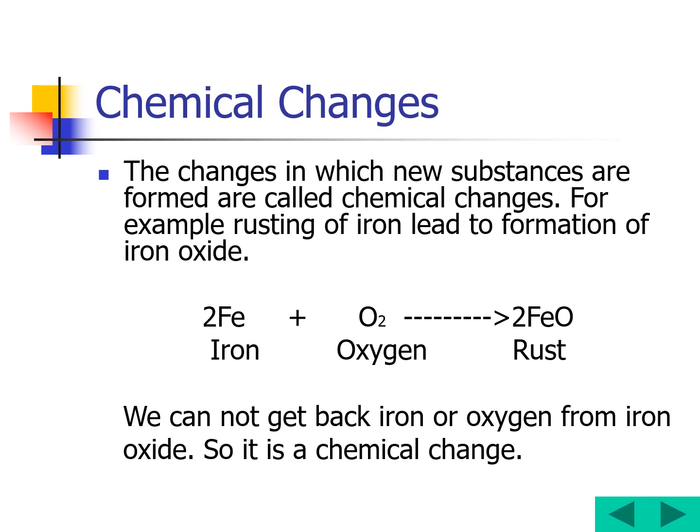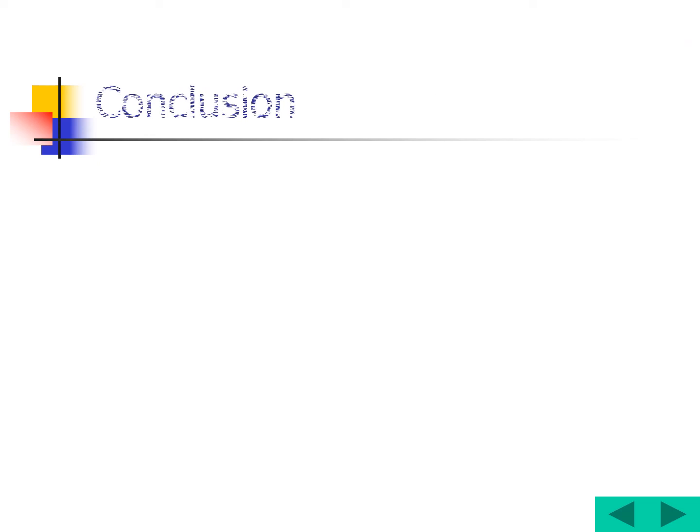We cannot get back. Am I right or not? From the iron oxide, are we going to get back iron and oxygen separately? No, not at all. That's why it is called a chemical change.